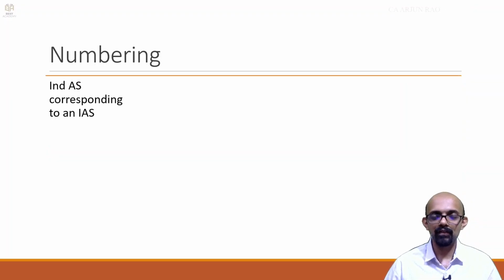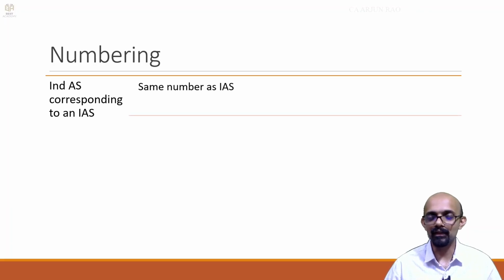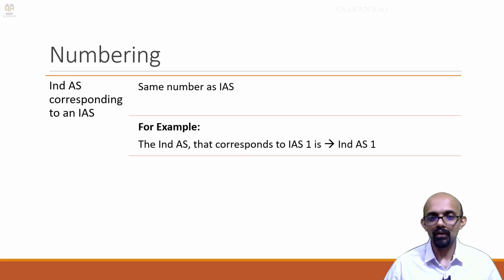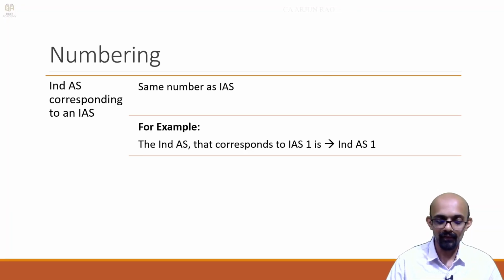The Ind AS corresponding to an IAS will have the same number as IAS. So if there is IAS 1, corresponding will be Ind AS 1. If there is IAS 12, it will be Ind AS 12. So it will either be a single digit or 2 digits.